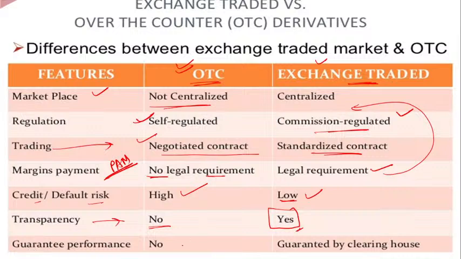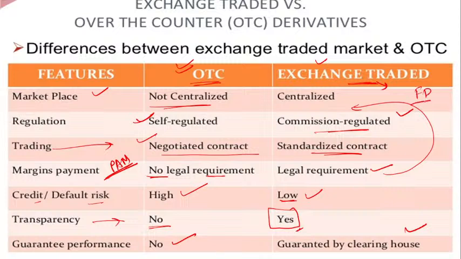In guarantee performance, there is no guarantee because you know how they give the guarantee, since there is no legal framework and nothing is centralized. If things are self-regulated, how can there be guaranteed performance? They do not come under guaranteed performance. But in exchange trade, there is a guarantee by the clearing house. So give me an example, do it fast. Still you have not got the example of exchange trade.